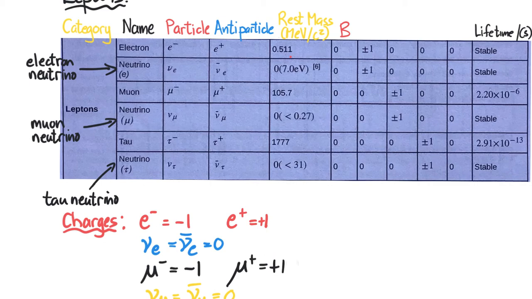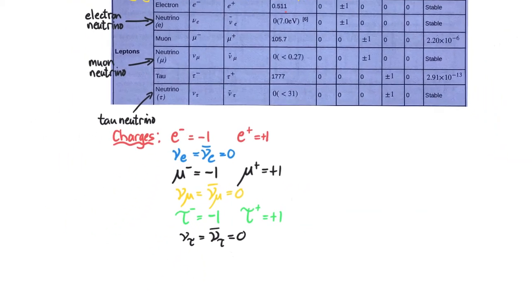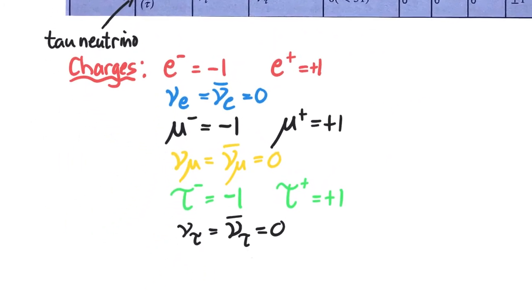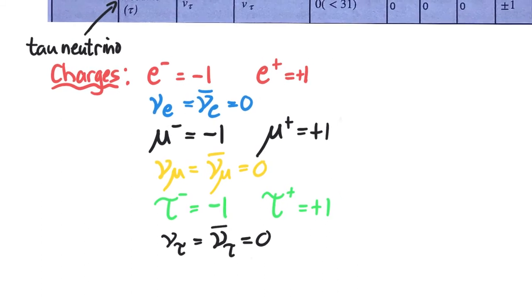Now, if we look at the charges, we'll see that the electron, as we know, is assigned a charge of -1, and the positron +1, and that 1 is actually a relative scale equivalent to 1.619 times 10 to the -19 coulombs.